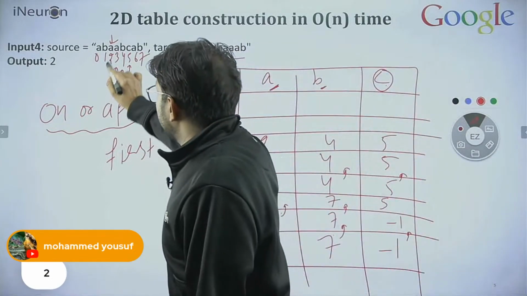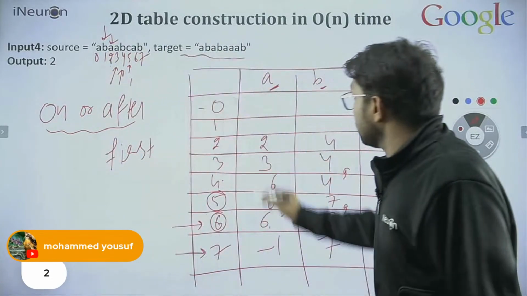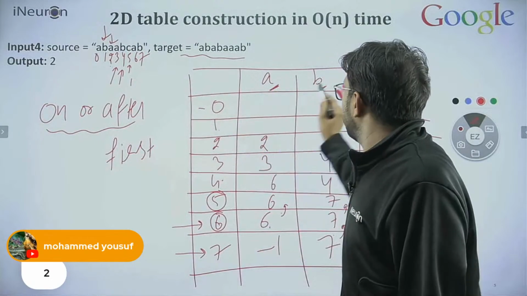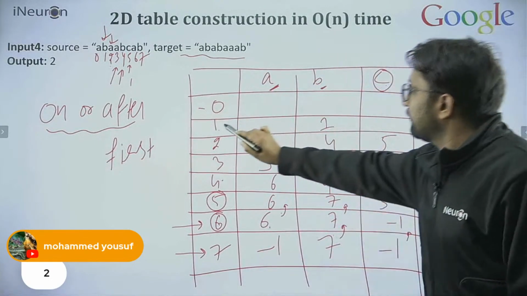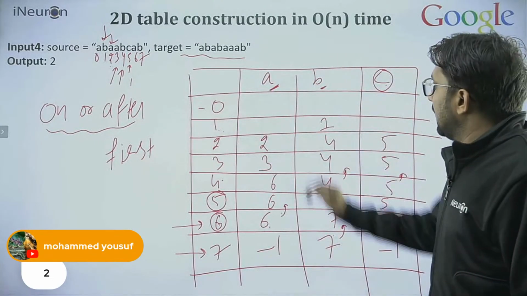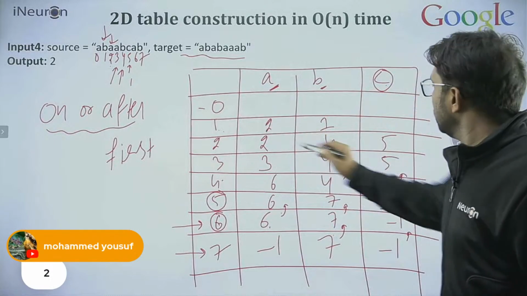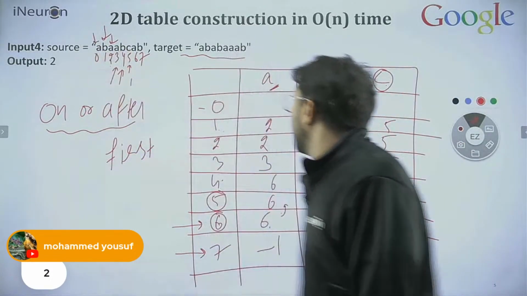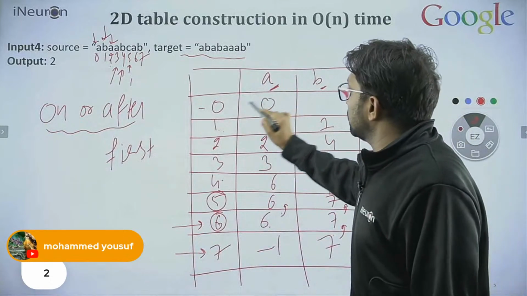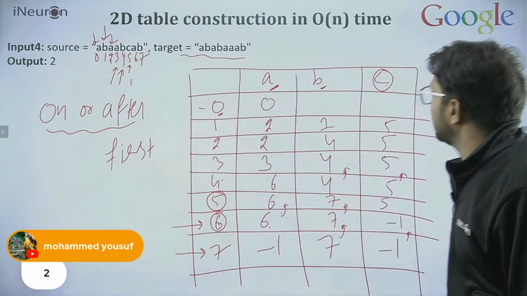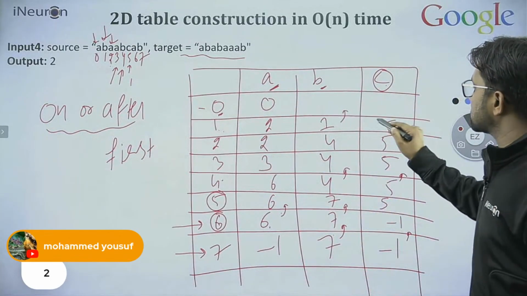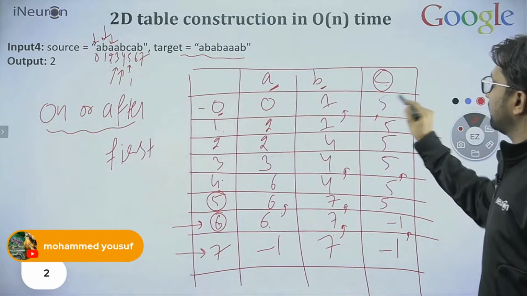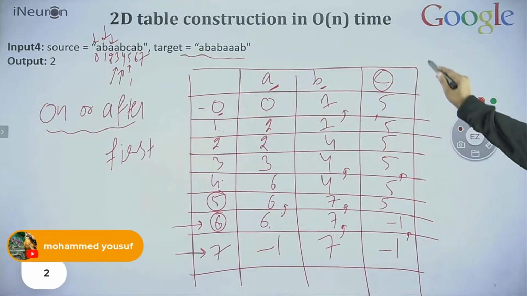Fine, okay. After that, B is at the first. 1B first. And all others are the same: 2 and 5. What about the last? This A, 0A, 0. This same index, just copy paste over here. And this will be copy paste from upside: 1, 5. Simple.